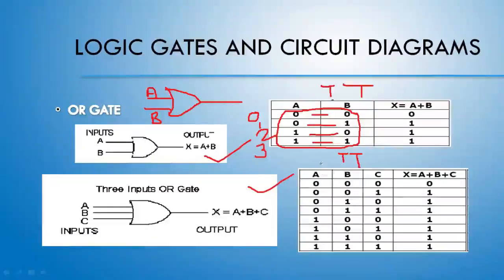In the second scenario, when I am having 3 variables, A, B, and C, the same thing is applied here also. It is having all the possible values of 3 bits, 3 variables. That is 0 0 0, then 0 0 1. The first time, all the values will be 0. The second time, A and B are 0, but C is 1. In the same way, we have tried to show all the values until we get all ones.